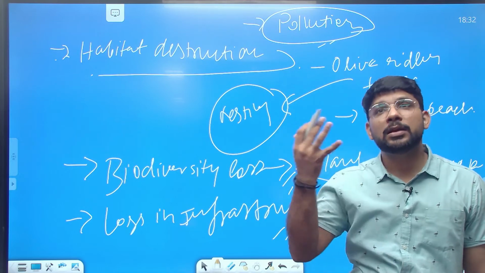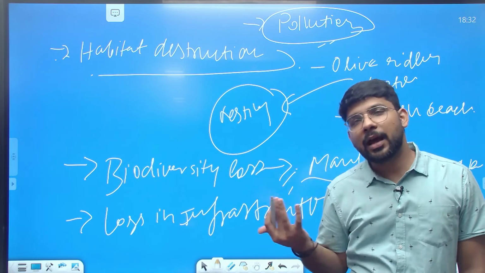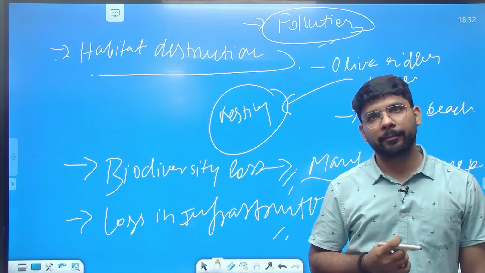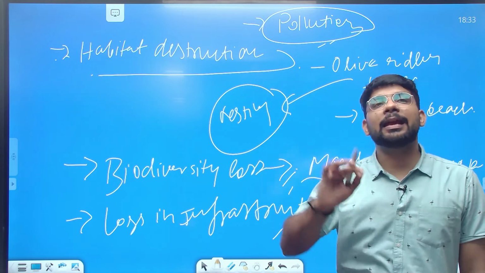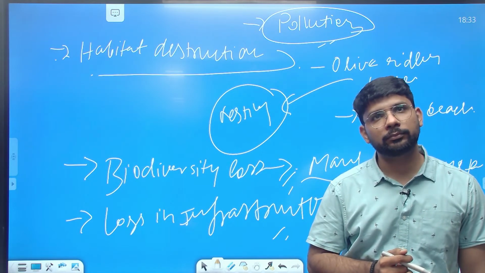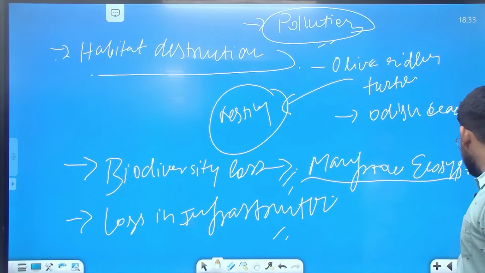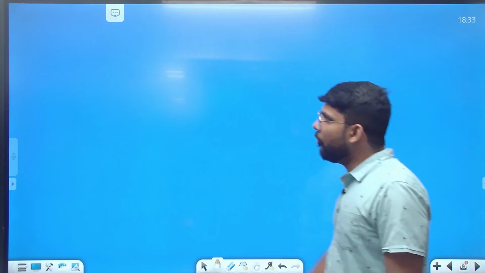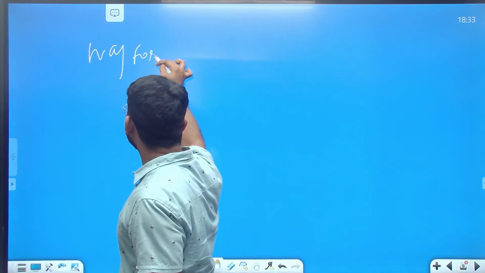So these are some of the impacts of legal or illegal sand mining in India, and these impacts are specifically in the case of India. So now what can we suggest related to it? We need to write the way forward here. We can write 2-3 points in the way forward.